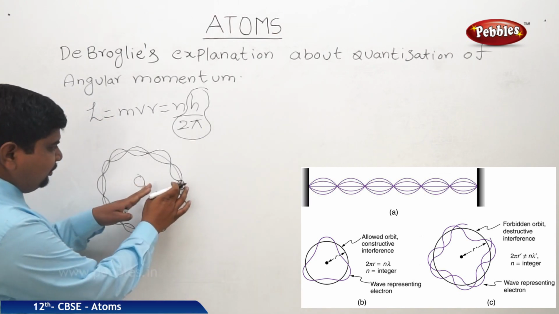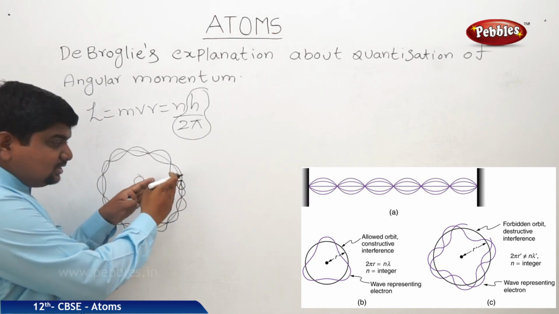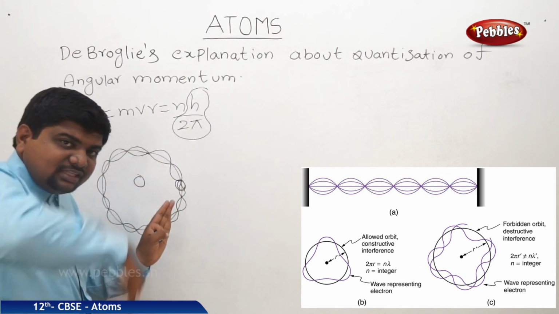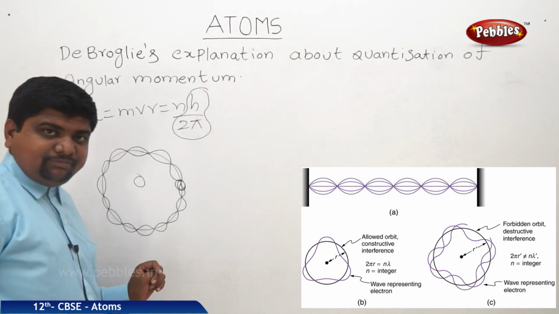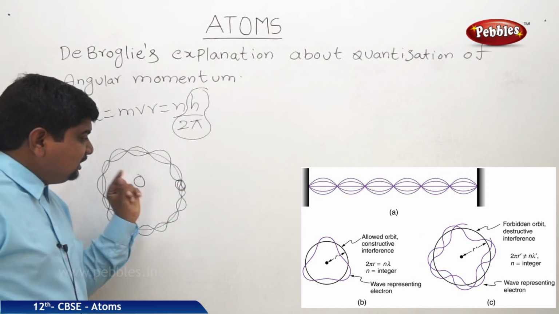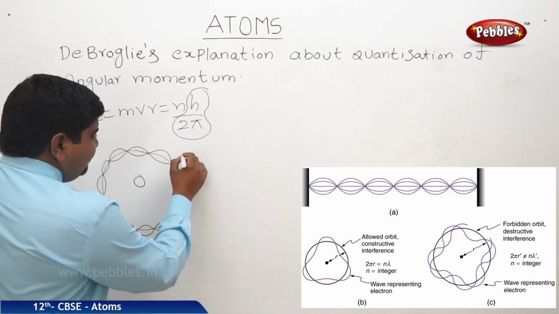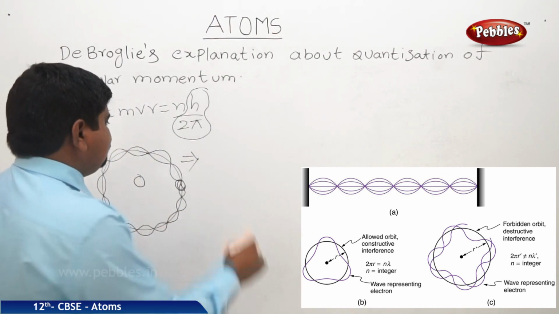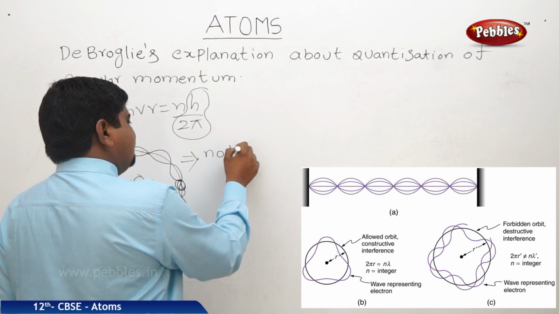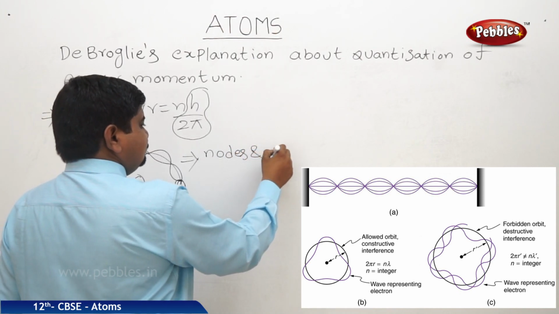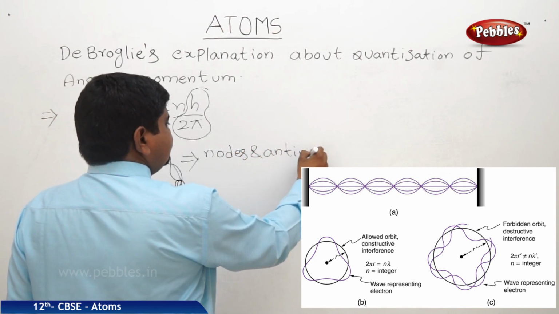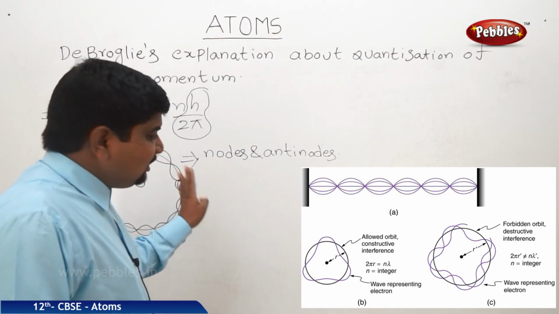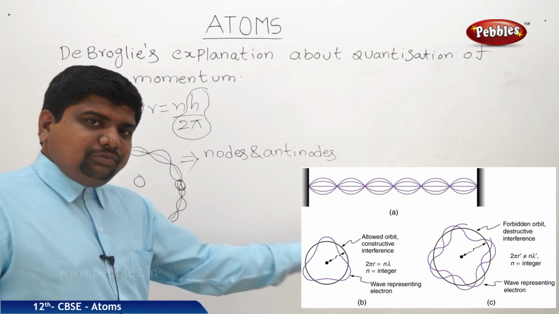So the wave, which is the energy released by the revolving electron, is like a wave along the circumference of the circular orbit. One more point we should note: only those wavelengths can survive which have nodes and antinodes. Remaining wavelengths will be cancelled out and suddenly drop to 0.